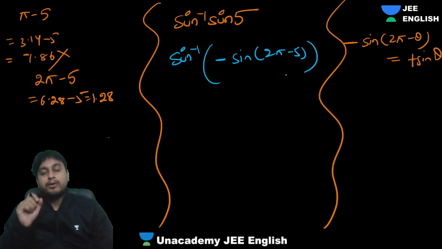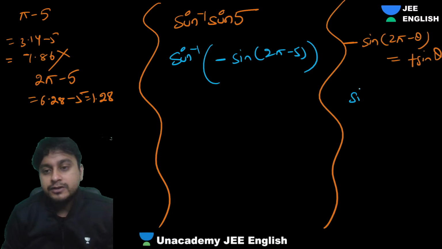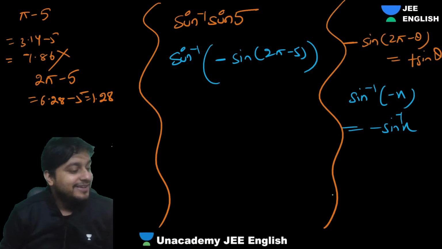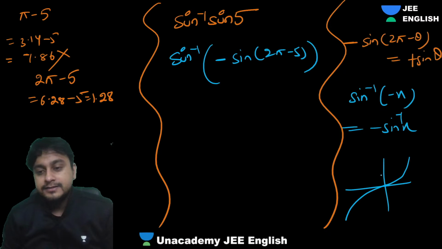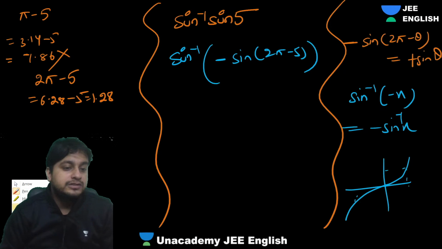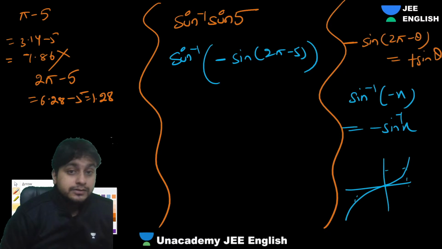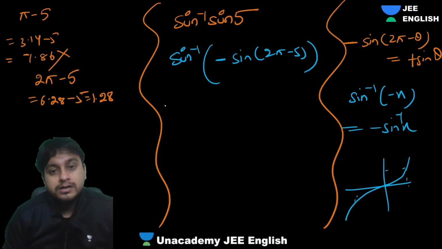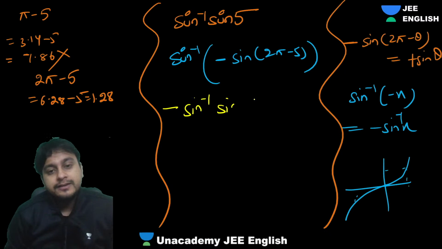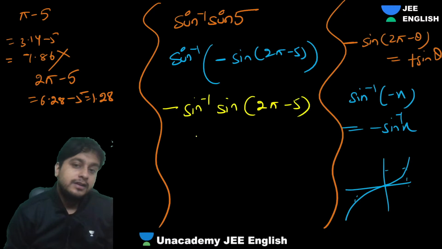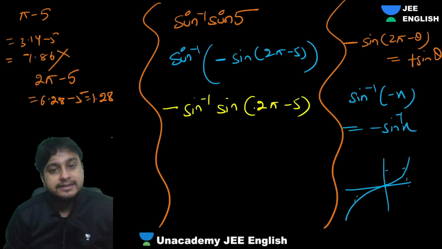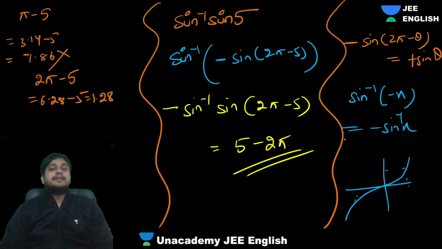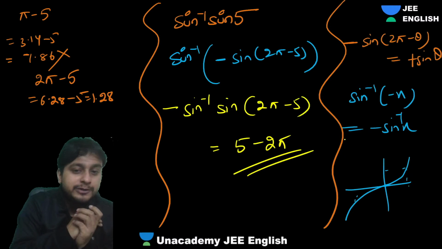It's pretty important. You all know that sine inverse of minus x is minus sine inverse x. I have proved that quite a bit now. The graph you can very well see. It is an odd function, so minus x is correct. So, guys, what we will do is write this as minus of sine inverse sine of 2 pi minus 5. So minus is there, sine inverse and sine will cancel, and we get 2 pi minus 5. We'll write it as 5 minus 2 pi, which is absolutely correct, right?